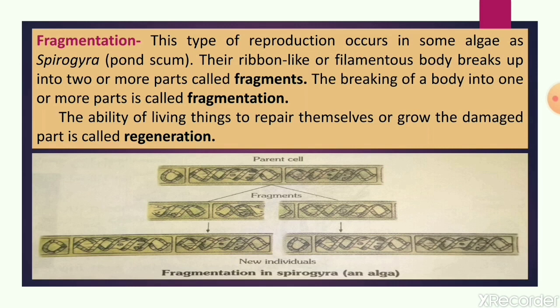And yes, the ability of any living thing to repair itself or to grow a damaged part is called regeneration. This you all know, I think. So fragmentation means one filamentous body first breaks up into many fragments, meaning two or more parts, and after that these fragments grow into new Spirogyra. So this process is called fragmentation.